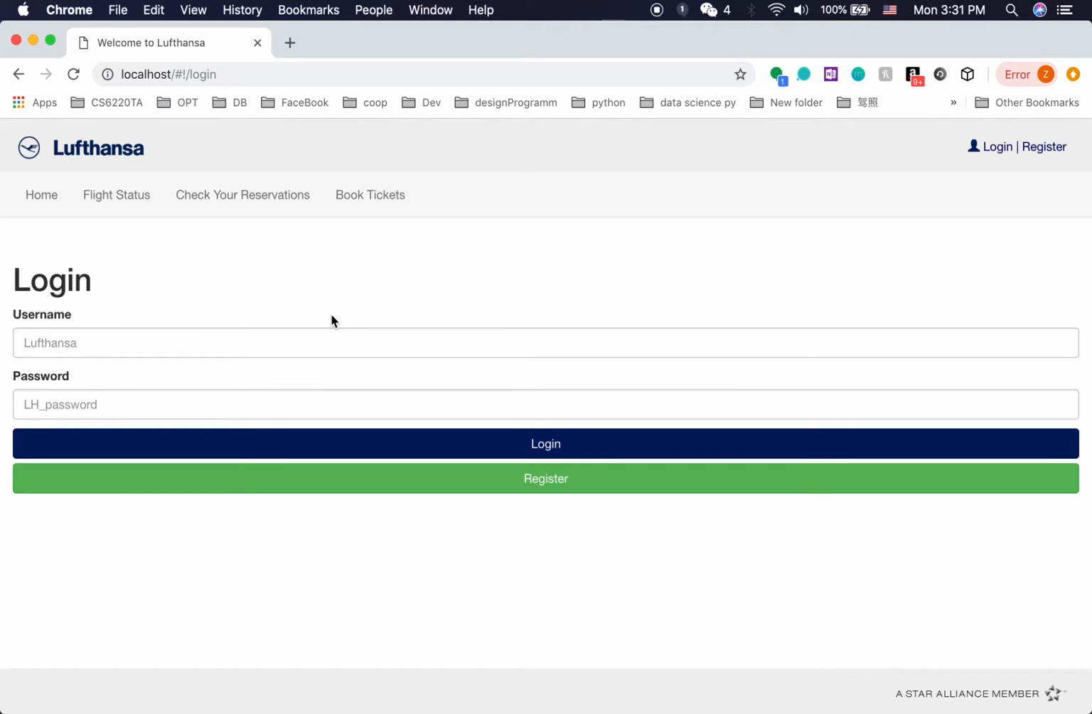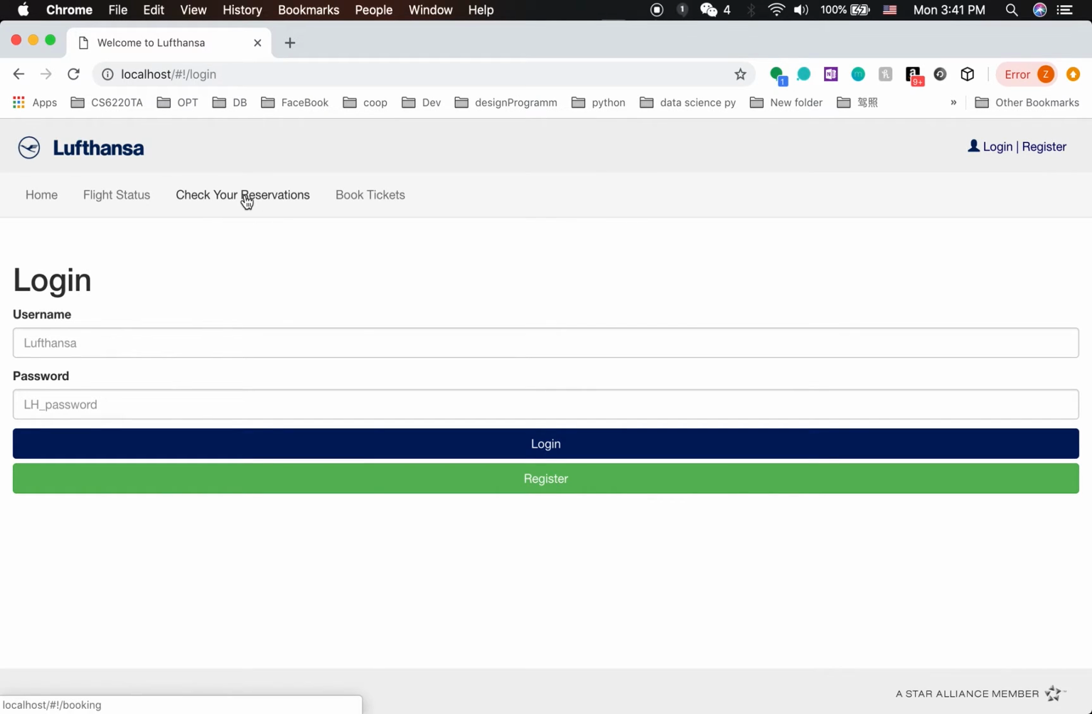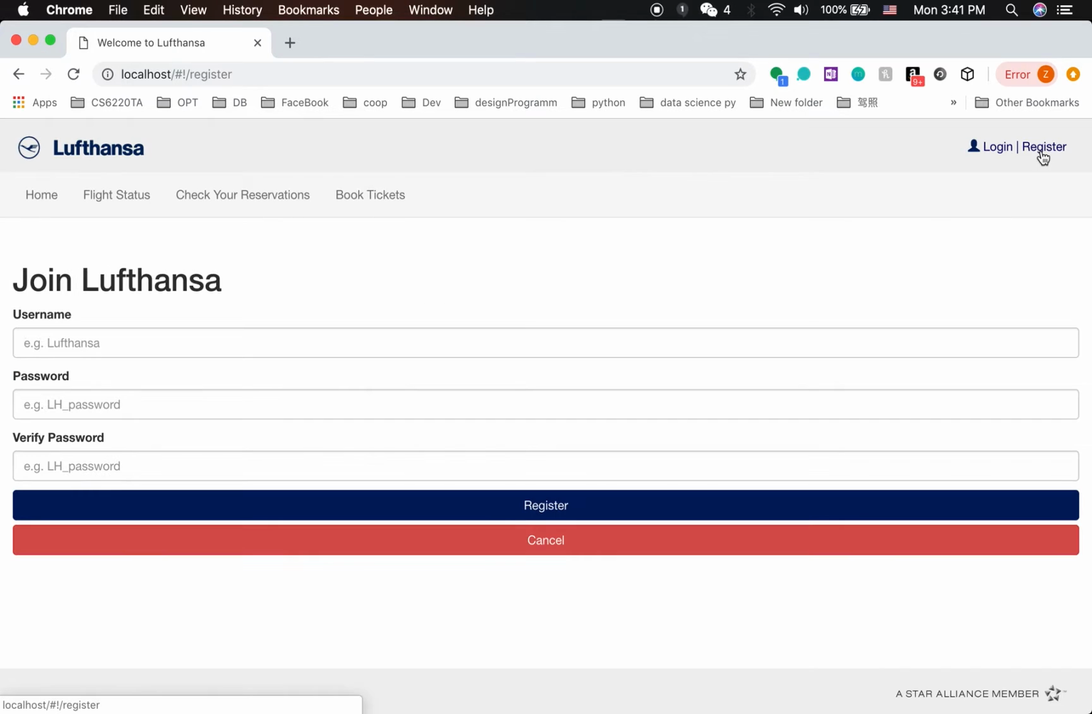Okay, so it's a member to use our system, because if you want to check the reservation, you have to be registered. Let's register. Member dev, password.